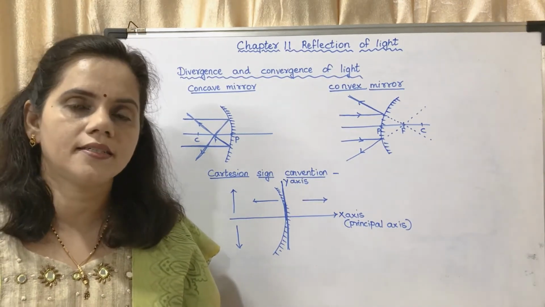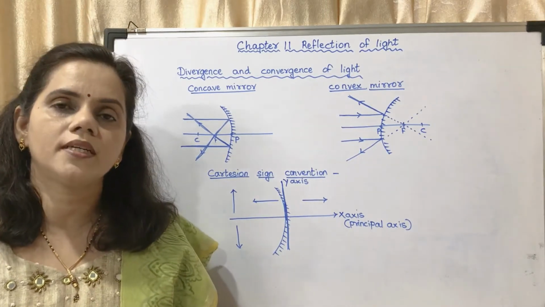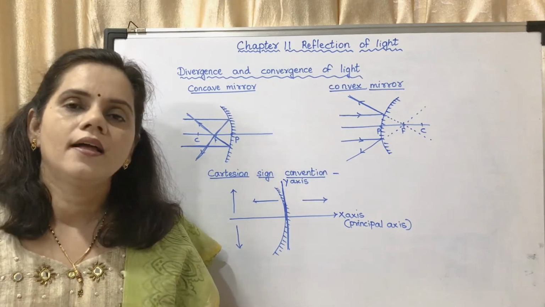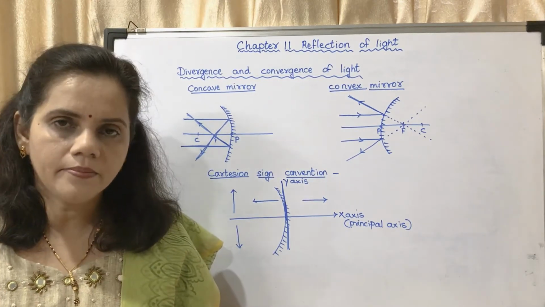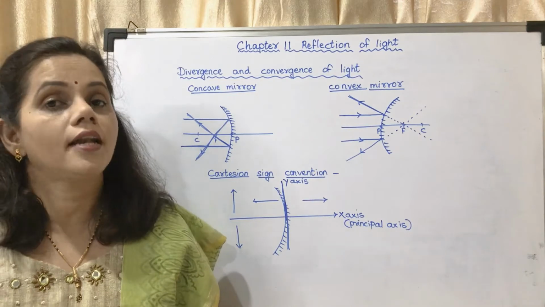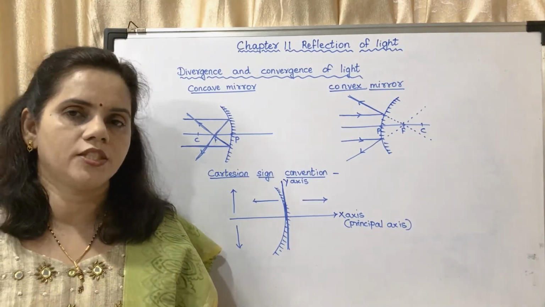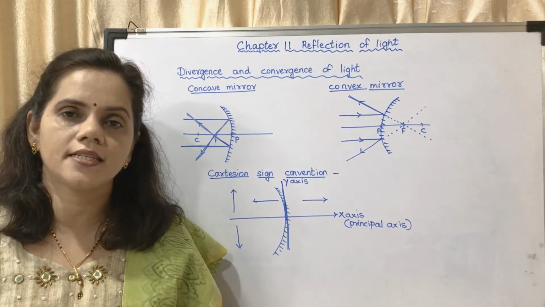This we had learnt in the last lecture. A concave mirror can form real, inverted, small; real, inverted, same; real, inverted, large; and virtual, erect, and large image. You had studied this in the last lecture.